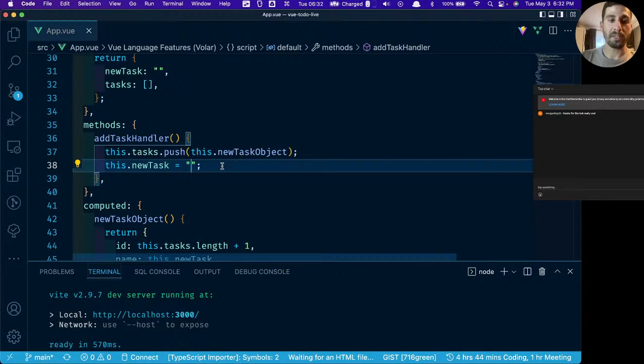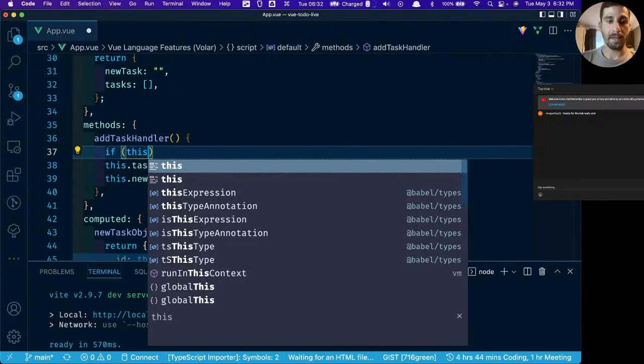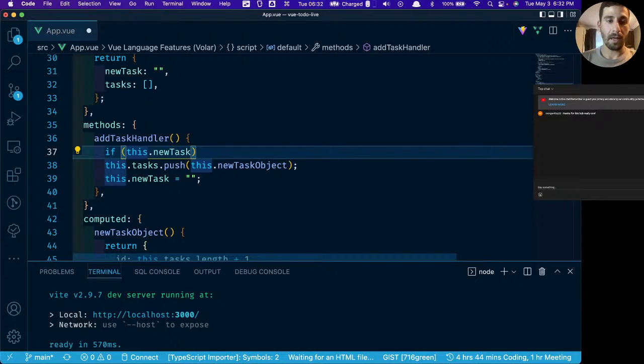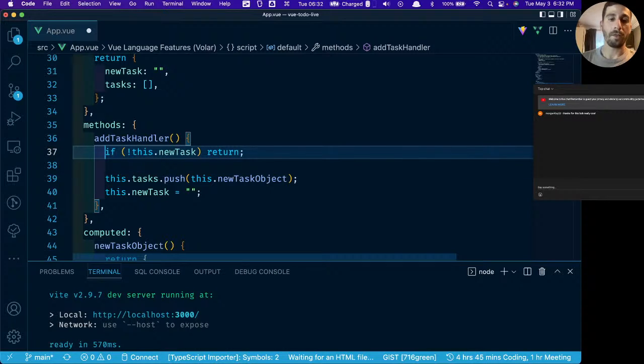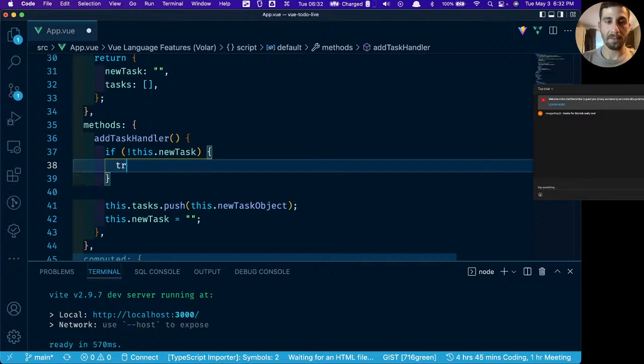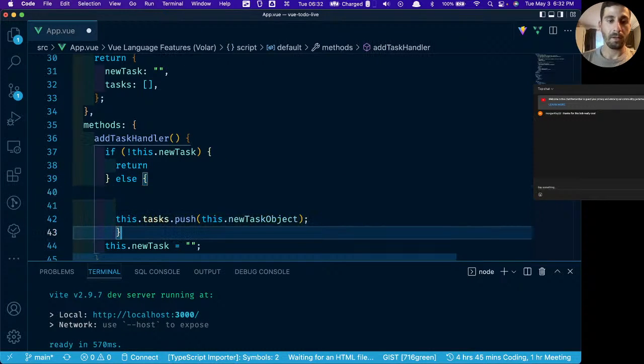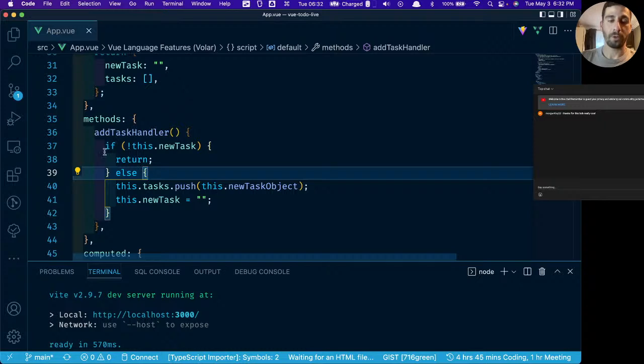So what we want to do is we want to say if this.newTask is null, basically. It's the same thing as saying something like that. So I'm just going to put the exclamation point before it. We're going to say if this.newTask is null, then return. It's that simple. To make this a little bit more verbose, it would be like this. Return, else. So if there's nothing there, return from this method. Otherwise, push this object into the array and then clear the task.